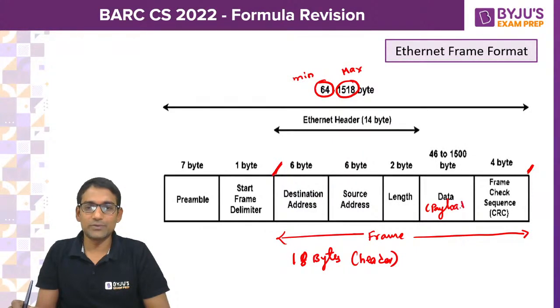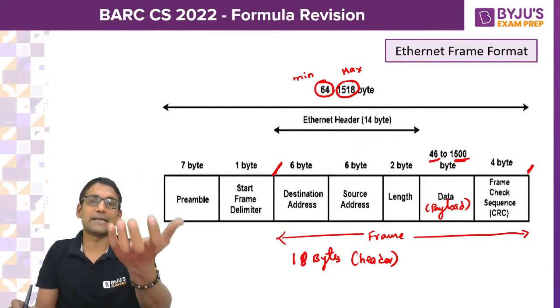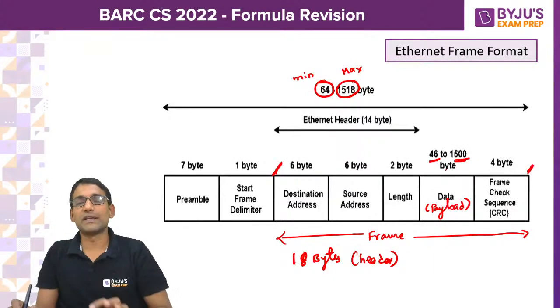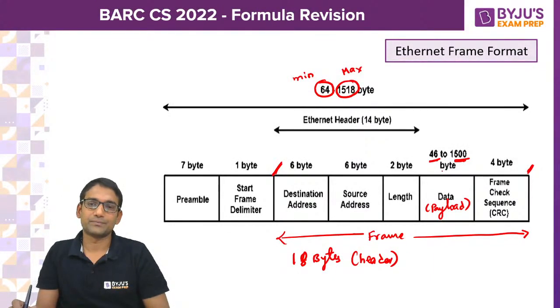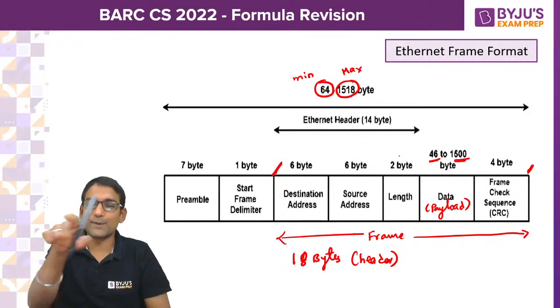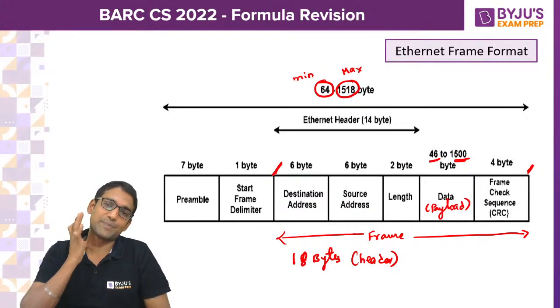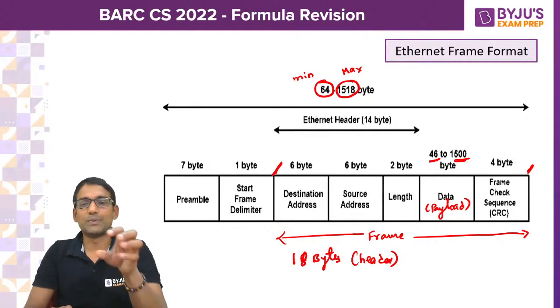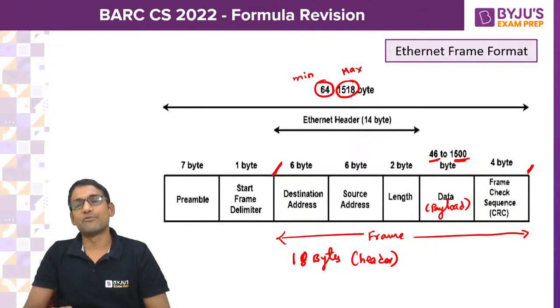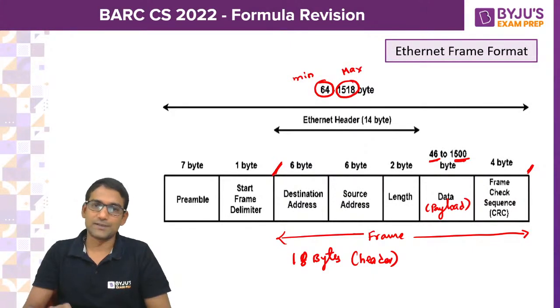Data is what we say payload. Minimum payload should be 46 bytes. Max payload can be 1500 bytes, to match the 64 and 1518 constraint. So around this, you can expect a question. So please revise this frame format, everybody, once.